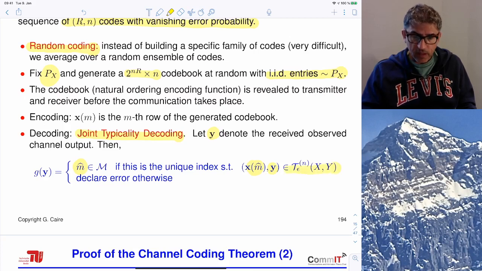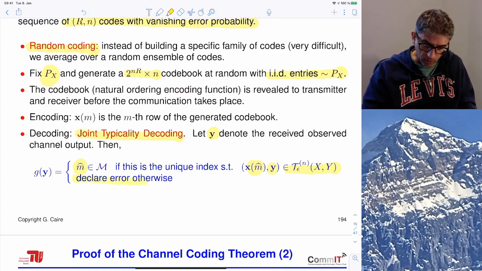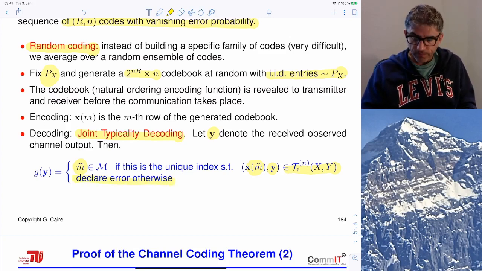Otherwise, if either there is no code word that is jointly typical with the output, or there are more than one code word which is jointly typical with the output, then the decoder will simply either declare an error or pick a random message, or pick message 1 by default or something like that. So we can say declare an error or pick a random message. Okay?